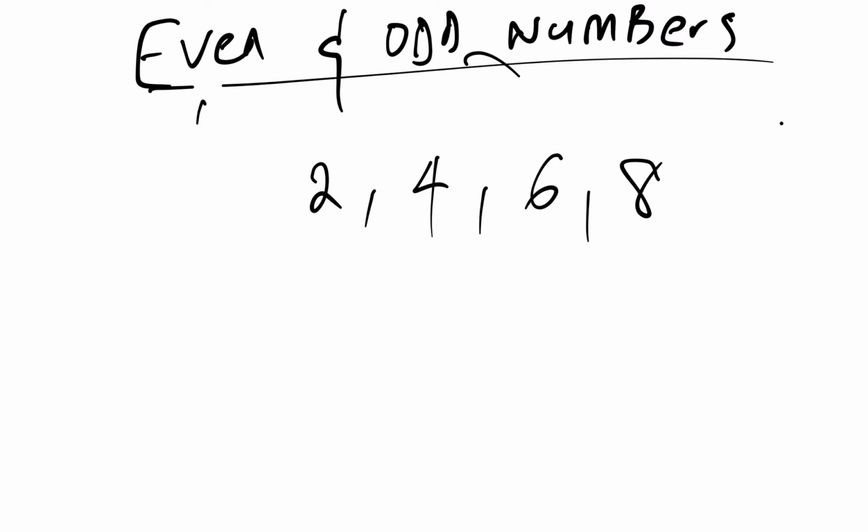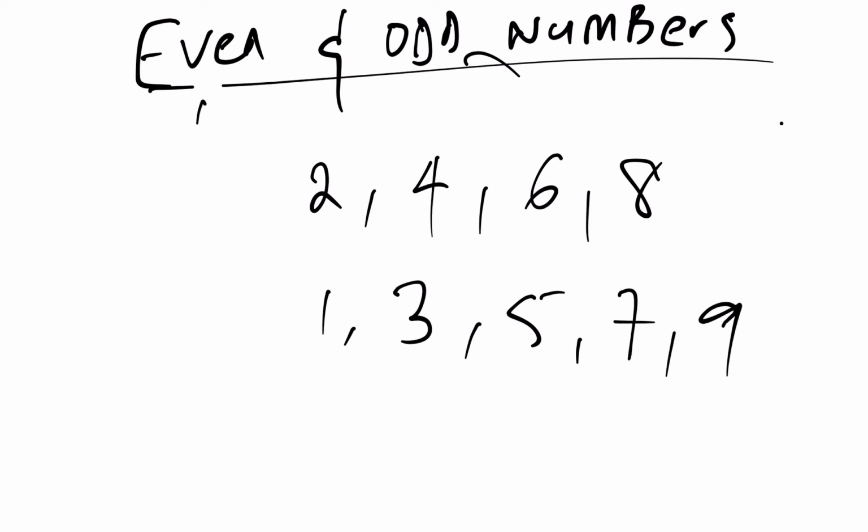Yeah, the first 4. Then the first 5 odd numbers are 1, 3, 5, 7, 9. So we have 1, 2, 3, 4, 5, 6, 7, 8, 9. Let me just write 0 here. Yeah. So, okay, let me remove the 0 for now.